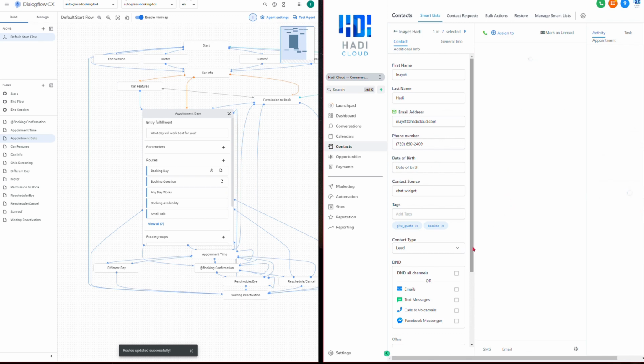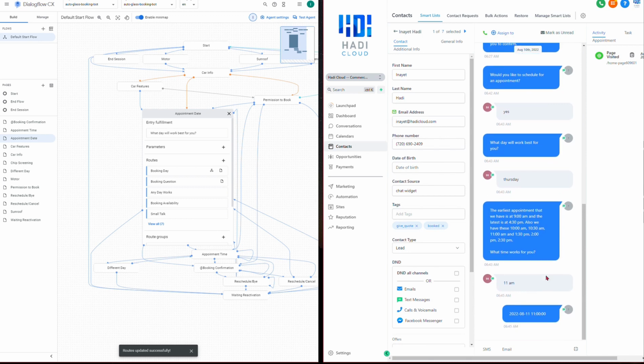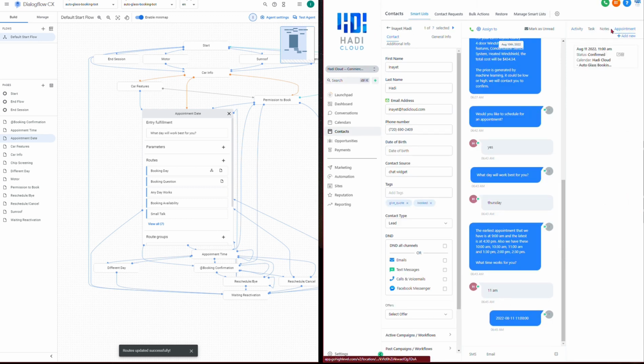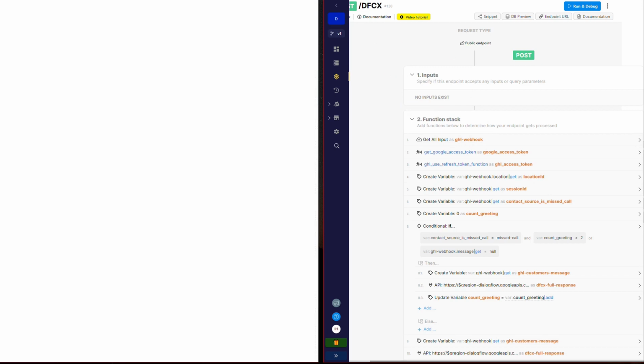And there was just a delay of sending that SMS on High Level. And then, of course, if I go to appointment, here it is. So we're using webhooks in the Dialogflow CX conversational agent, and we're listening to them in Zeno and reacting to them and conversing back and forth with the customer through SMS.